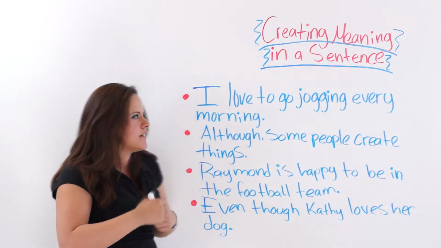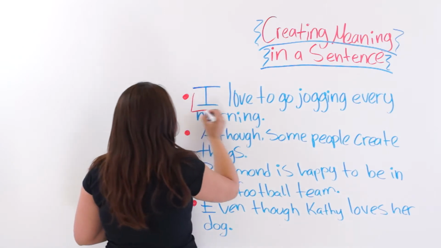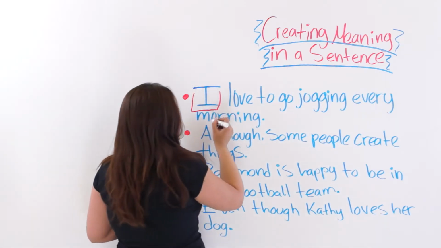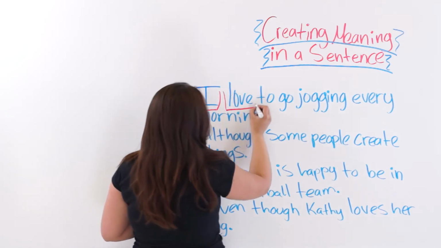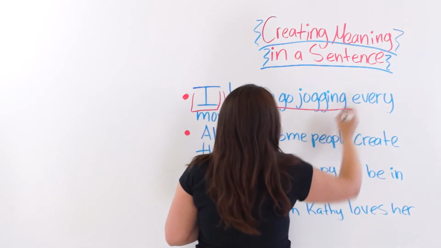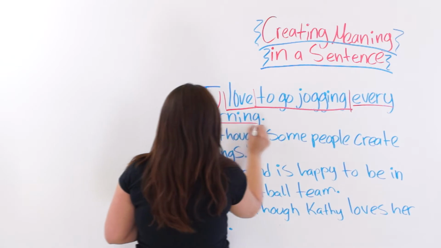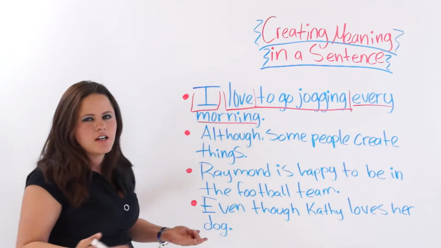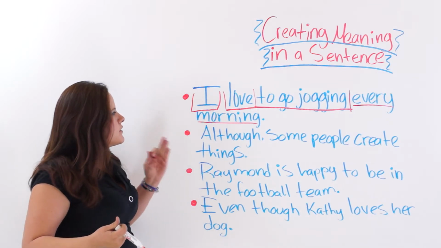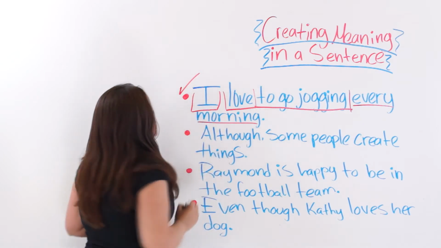Let's analyze this sentence. Let's see if it's a sentence or a vague thought. It says I. All right, so we have a subject. Love to go jogging. Love would be the simple predicate. This would be the complement of the predicate. Every morning. All right, so it makes sense. It has a coherent and complete complement. I have a subject and I have a predicate. Okay, so this is a sentence.